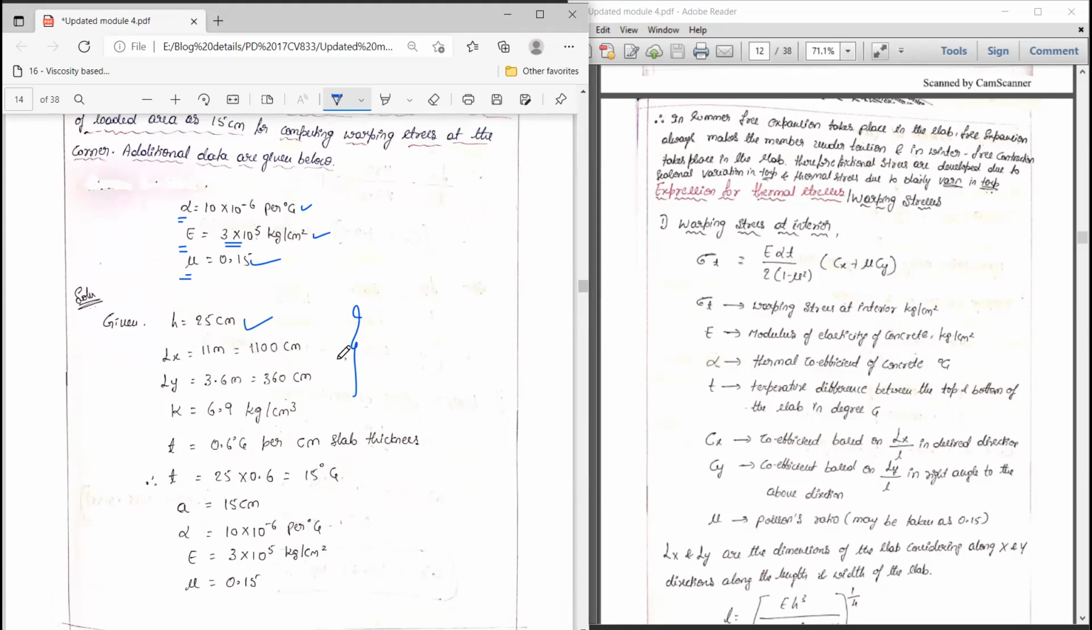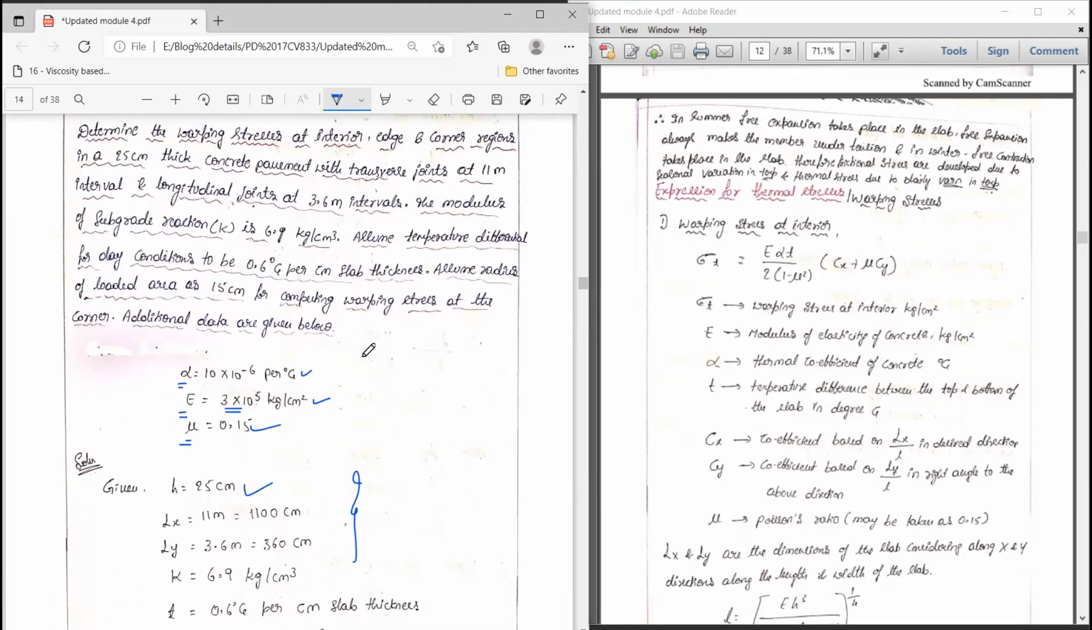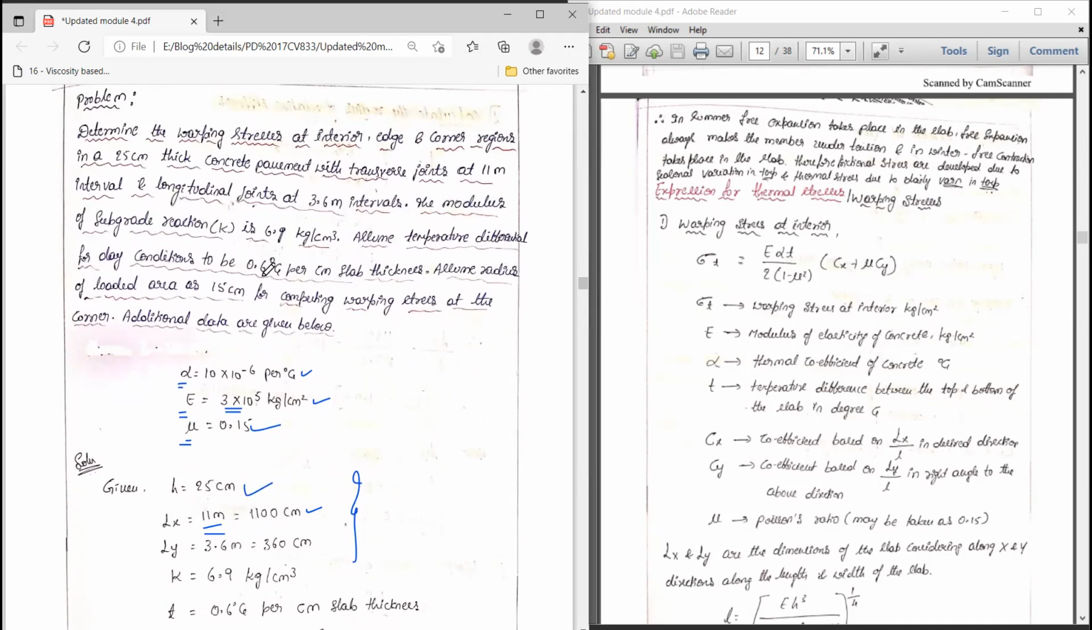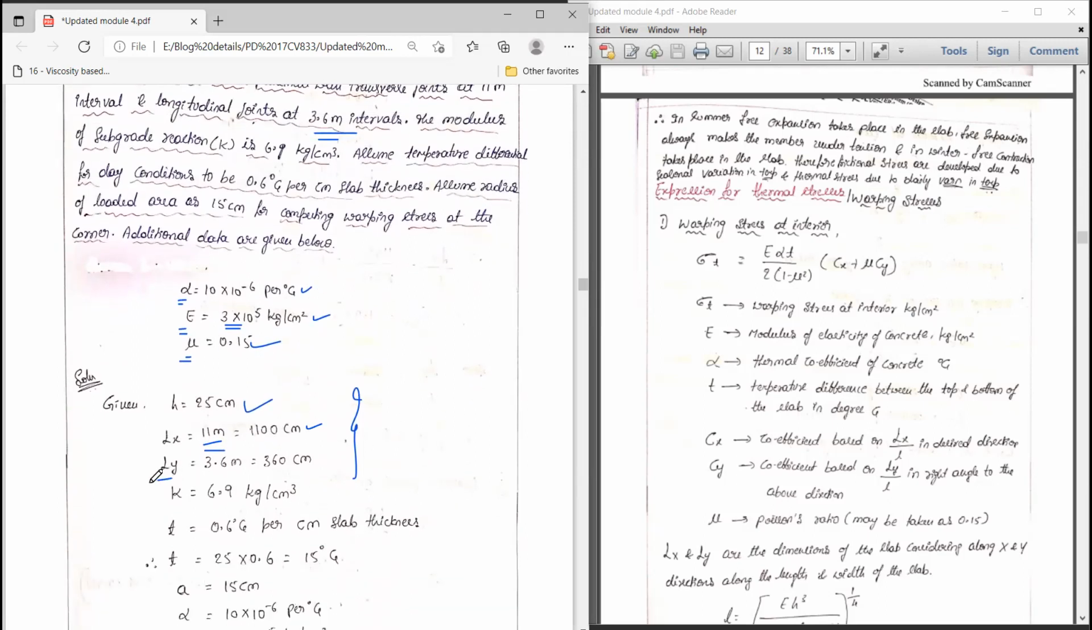Thickness of the pavement is 25 centimeter. Then the transverse joint has an interval of about 11 meter, that is, in terms of centimeter, 1100 centimeter. Then the longitudinal joint is at an interval of 3.6 meter, designated as capital L suffix Y. So 3.6 meter means 360 centimeter. Modulus of subgrade reaction is 6.9 kg per centimeter cube. So that's what I had noted.